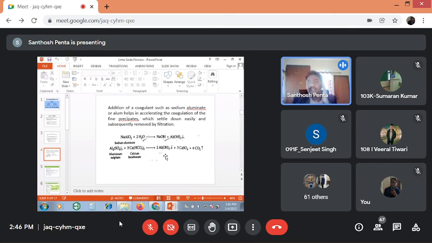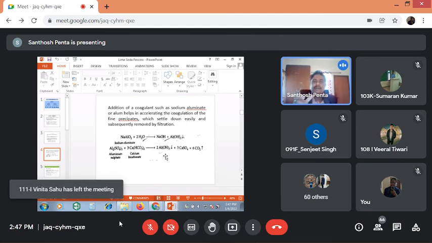So due to addition of coagulants, what happens? They may accelerate the rate of the reaction and they are going to drag all the fine particles. Once they are dragging all the fine particles, that is going to convert into a bigger flake. Once it is converted into a bigger particle, due to gravitational force, they may settle down at the bottom of the container. Then with the help of filtration, you can remove them.